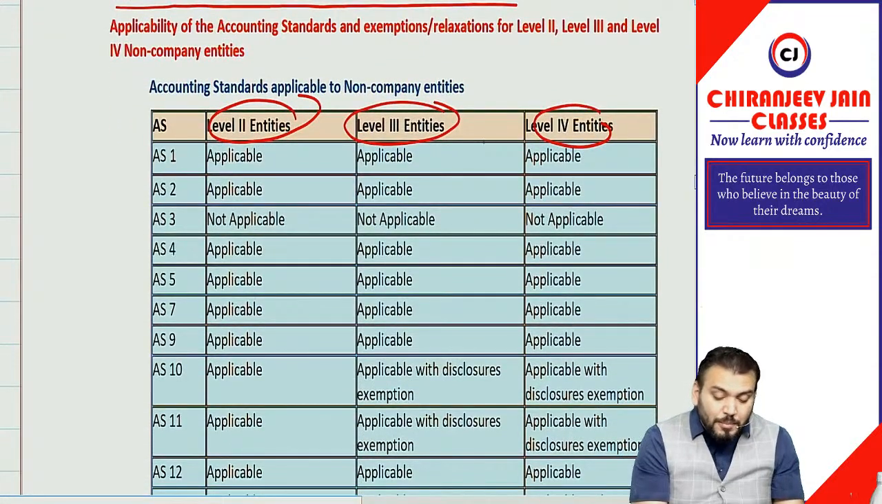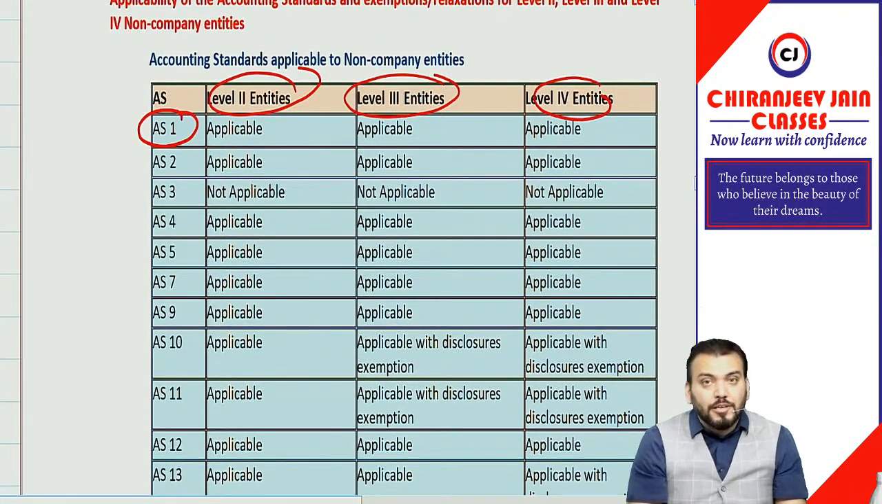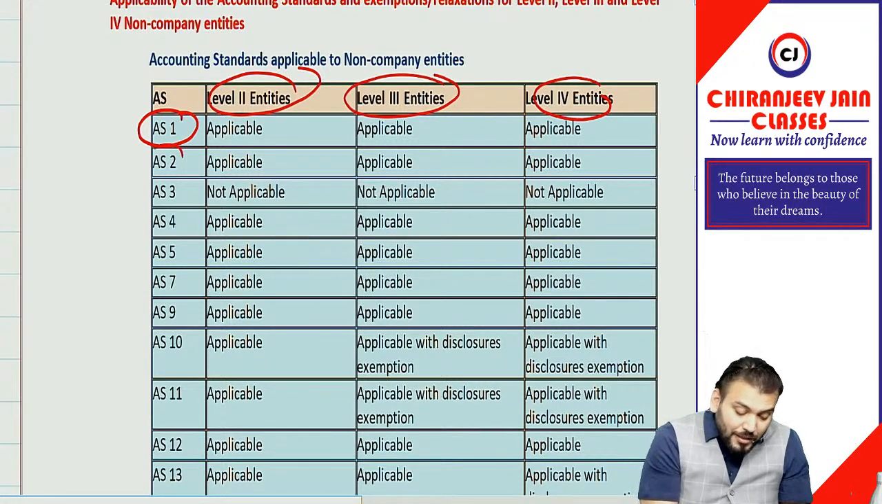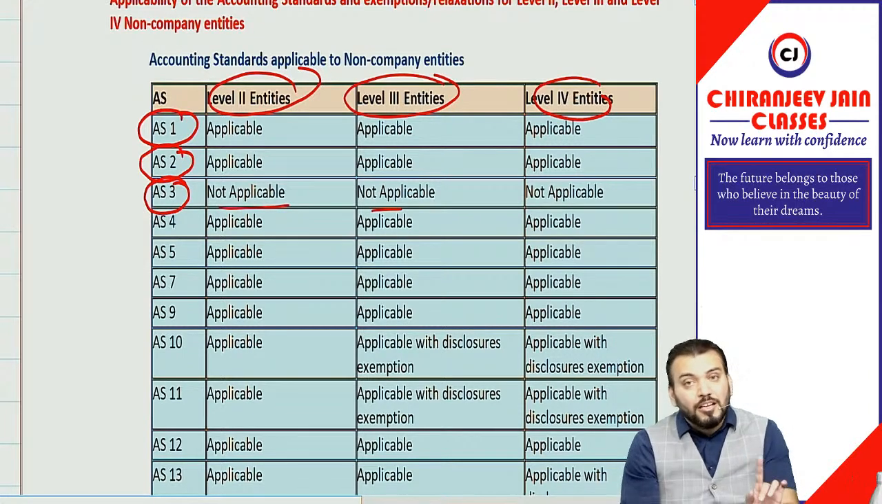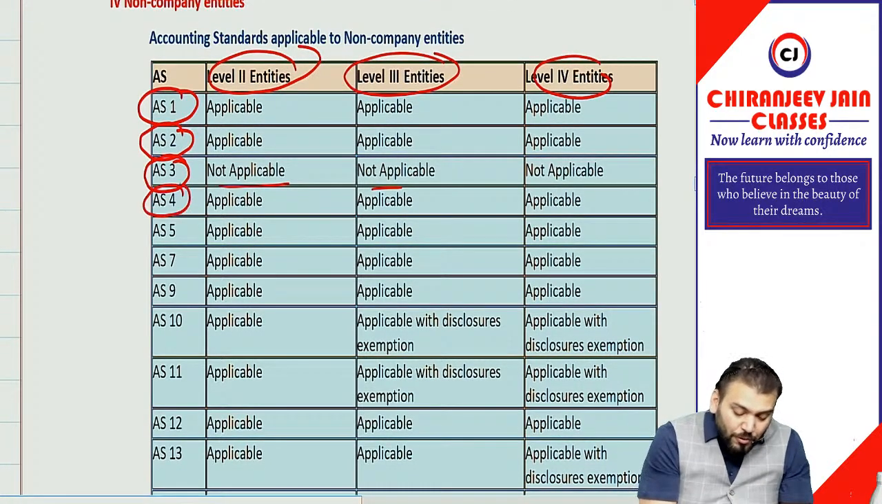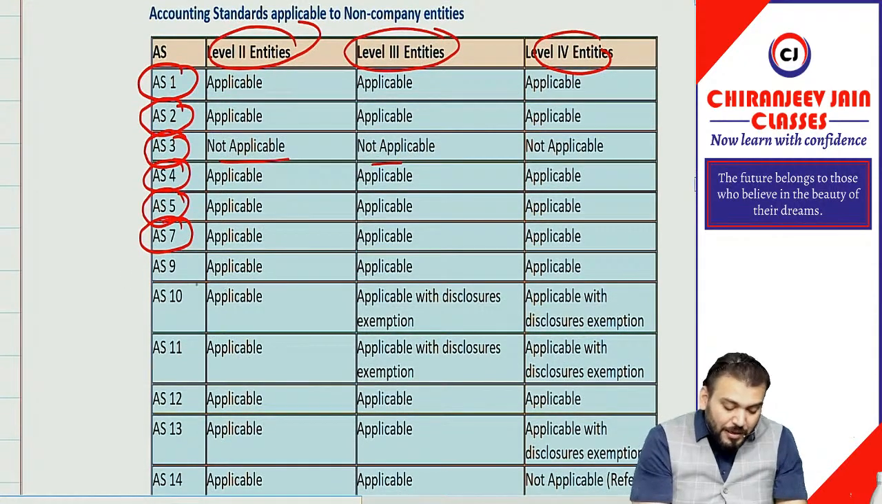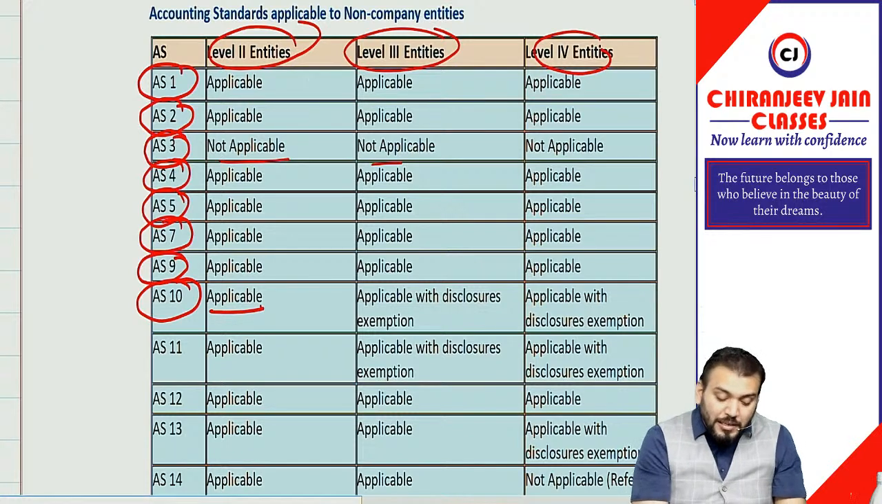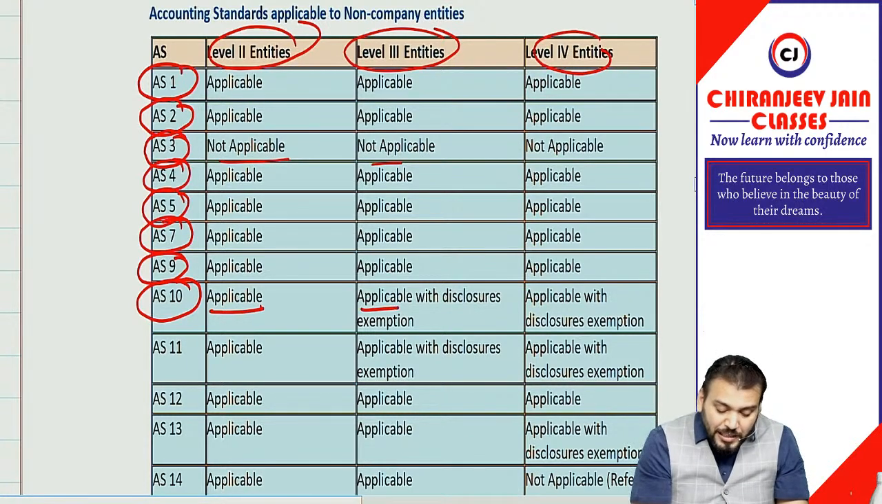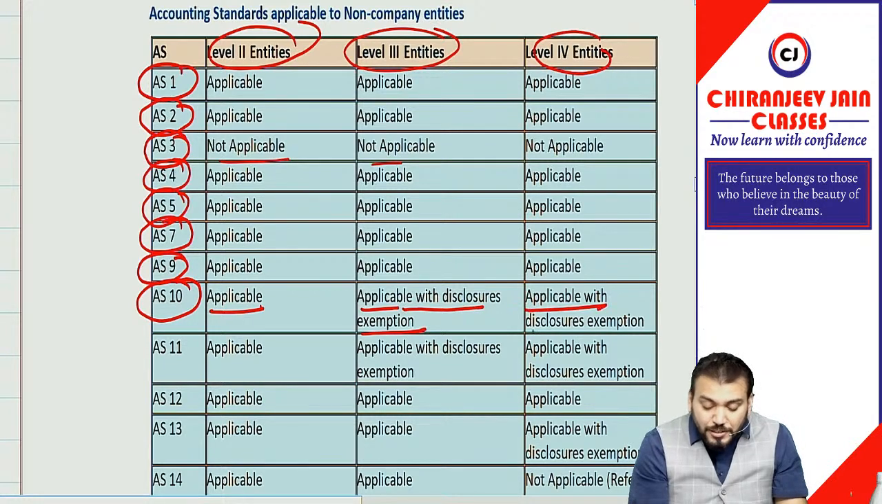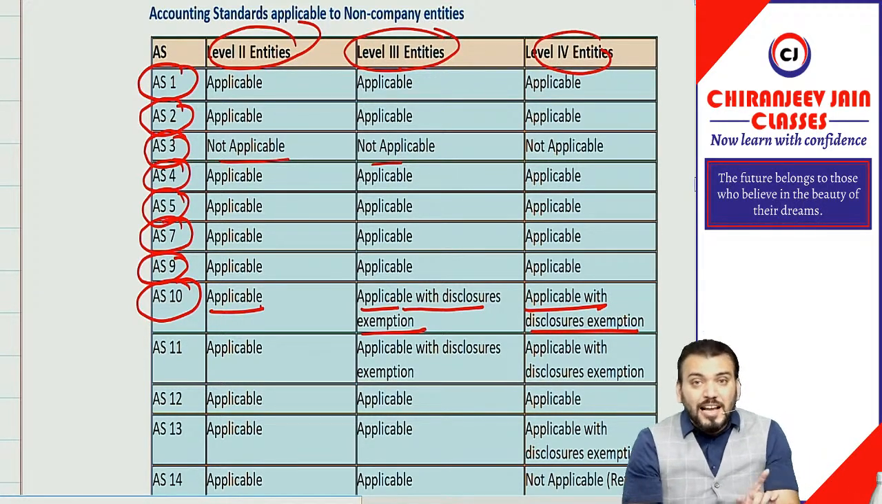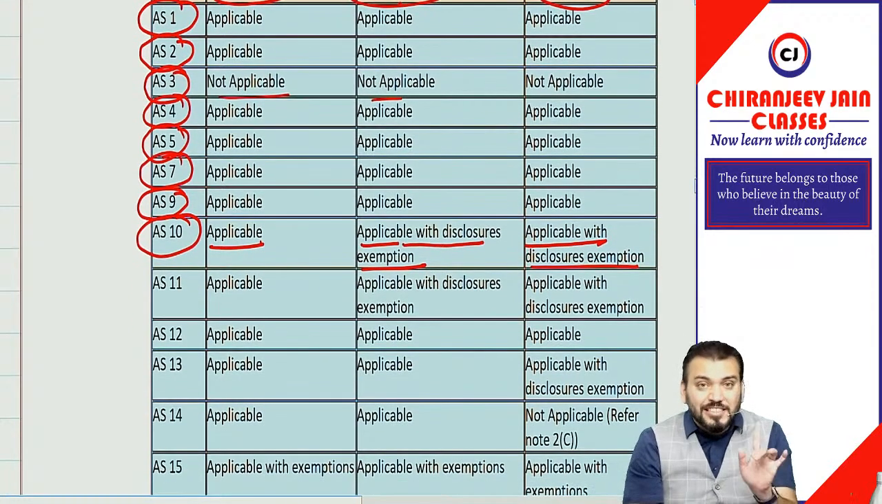Now if you come to level 2, 3, 4, accounting standard 1 is applicable to level 2, level 3, level 4. AS2 is also applicable, but if you come to AS3, you can see not applicable, not applicable, not applicable. So AS3 is not applicable to level 2, level 3 and level 4, correct? AS4 is applicable, AS5 is applicable, AS7 is applicable, AS9 is applicable. Coming to AS10, it is applicable to level 2, but for level 3 and level 4, it is applicable with disclosure exemption, as far as AS10 is concerned.